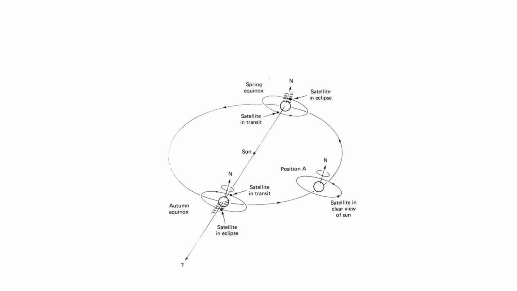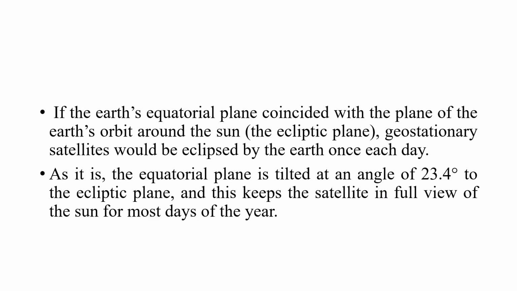In position A, the satellite revolves around the Earth, and here the satellite will get the direct line of sight of the Sun. If the Earth's equatorial plane coincided with the plane of the Earth's orbit around the Sun, the geostationary satellites would be eclipsed each day. Since the equatorial plane is tilted at an angle of 23.4 degrees to the elliptical plane, this keeps the satellites in full view of the Sun for most of the days in a year.